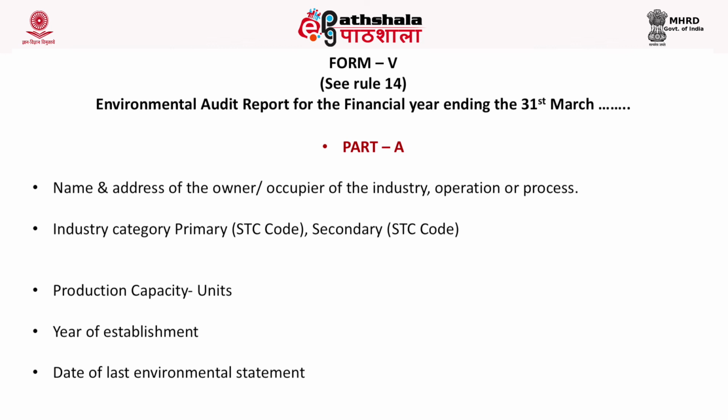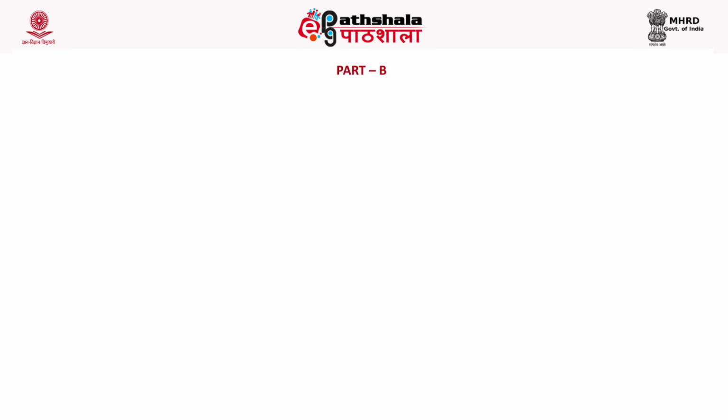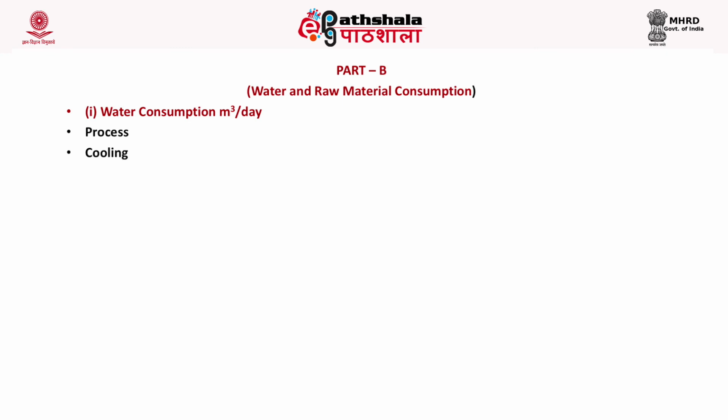provided. In Form 5, a table is given, and in the table that information has to be provided. In the table, the information has to be given about water consumption in the previous year as well as in the present year. Yes, the second part of part B is regarding the raw material consumption.